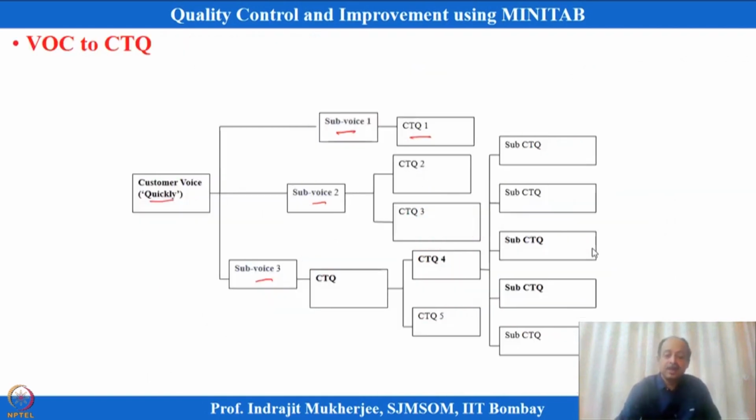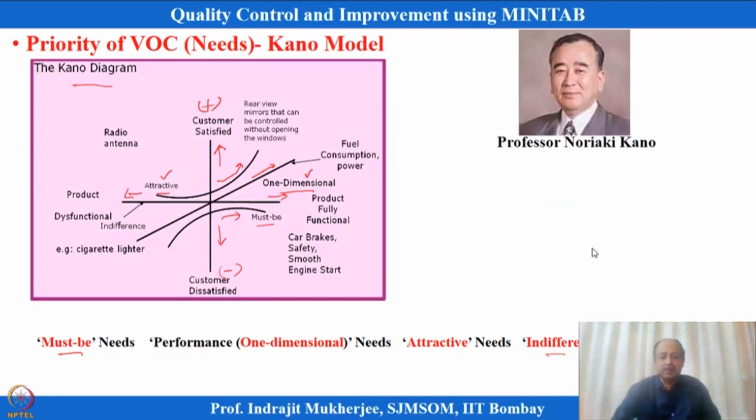Then what we discussed is how to stratify the voice, which is important and which is not important. We are using Kano models for that. It is divided into quadrants. Kano is saying that features can be stratified into different categories: must-be, one-dimensional, attractive, indifferent, and reversal categories. Then how do I categorize each of the voices?